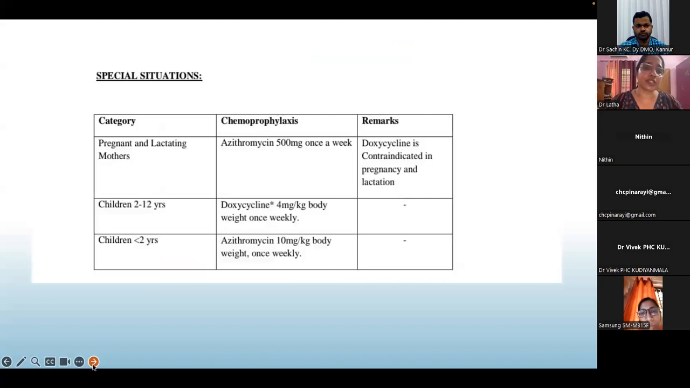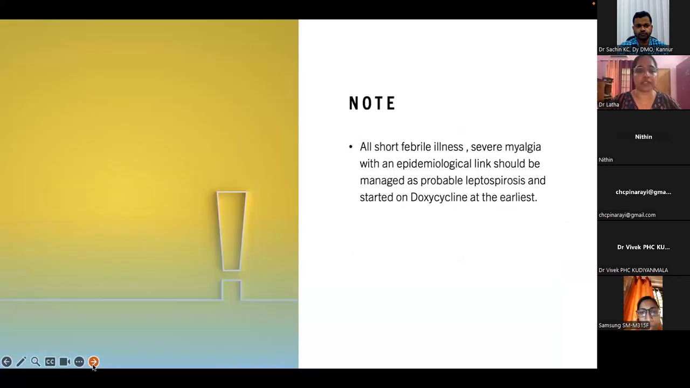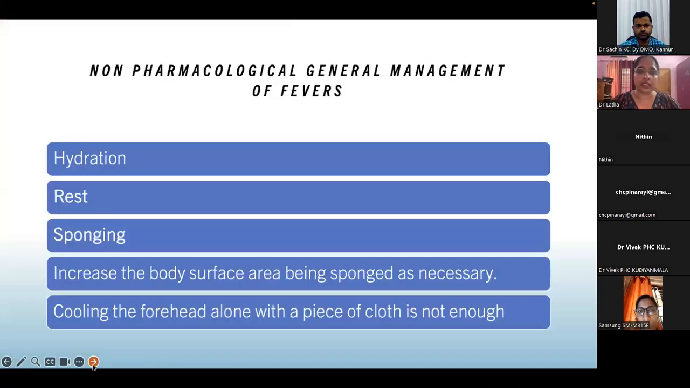Special situations: pregnant and lactating mothers, azithromycin 500 milligram once a week. In children 2 to 12 years, doxycycline 4 mg per kg body weight once weekly. Children less than 2 years, azithromycin 10 mg per kg body weight once weekly. So all short febrile illness with severe myalgia with an epidemiological link should be managed as probable leptospirosis and start on doxycycline at the earliest. This is one point which I want to stress.